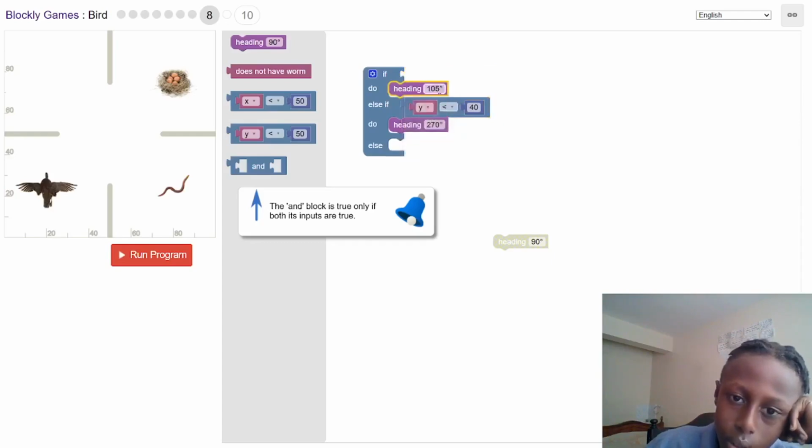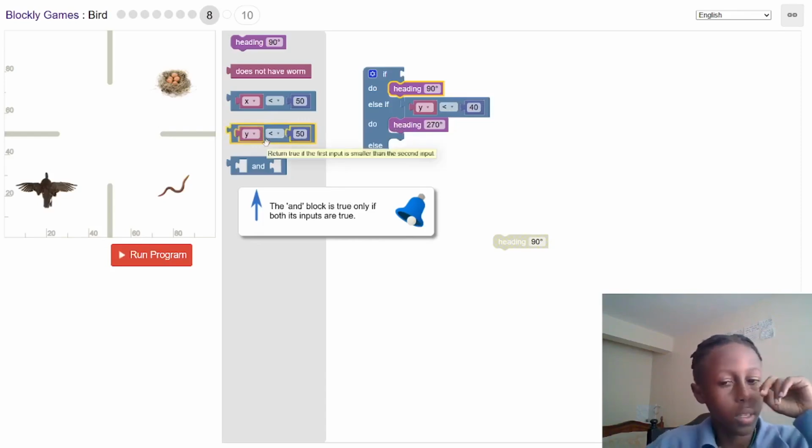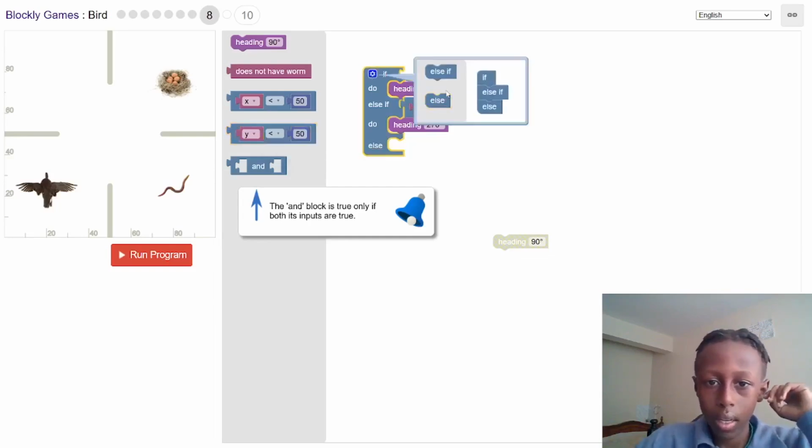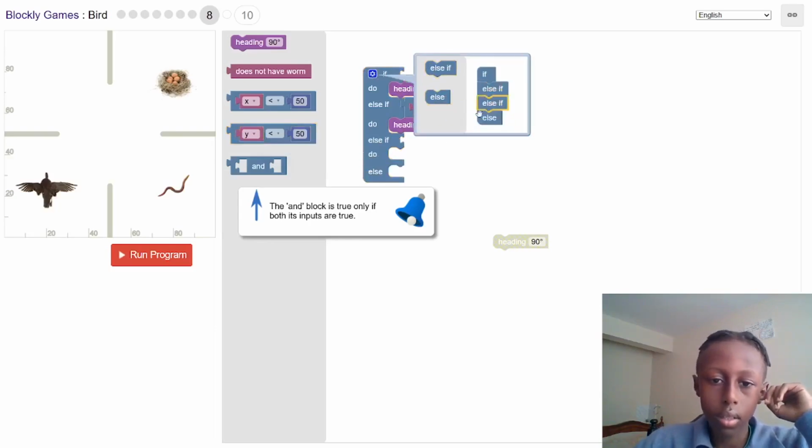I have to lock in for this to focus. Then 40, head to 70, 170 degrees. Can I add another else if block? I can add another else if. No problem.